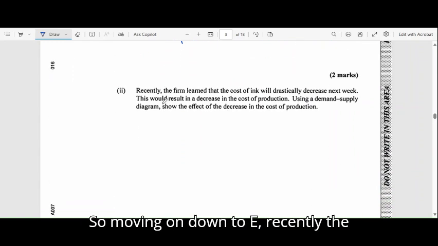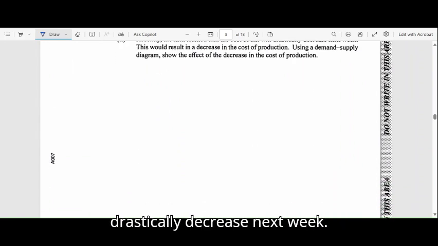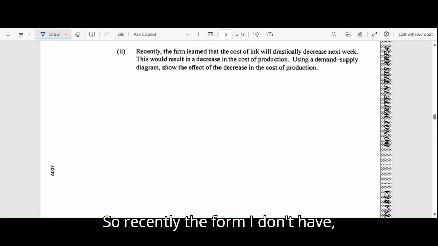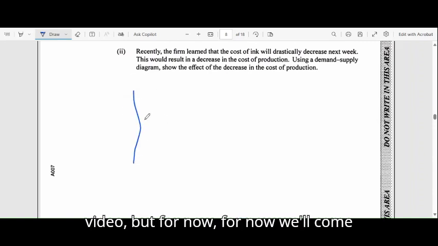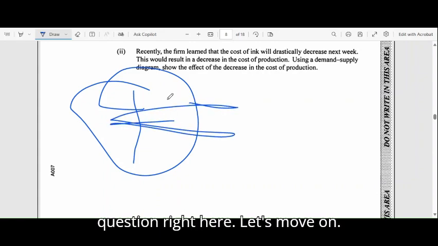So, moving on down to E. Recently, the firm learned the cost of ink will drastically decrease next week. I will have to think of this for a later video, but for now we'll come back to this question right here.